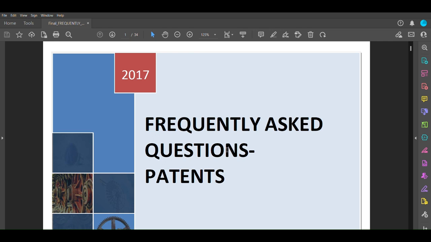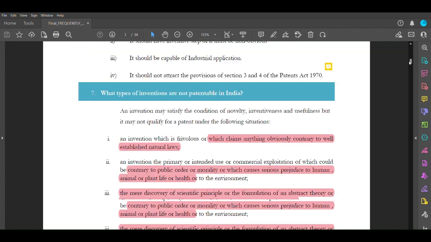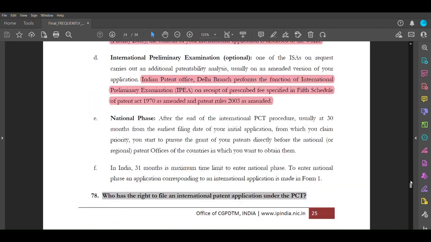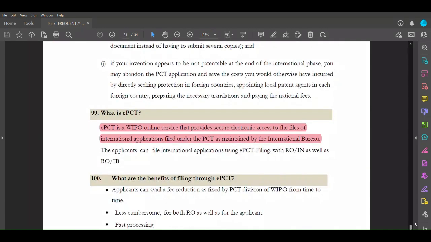Welcome to Pariksha, and today we will discuss the frequently asked questions on patents. So basically it's a revision video for the students who are preparing for the CGPDTM exam, and it will be on patents. As you might see, this PDF is 34 pages long, so I'm not going to finish this PDF in a single video.